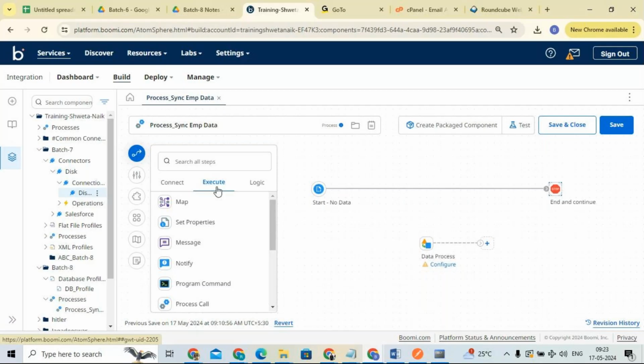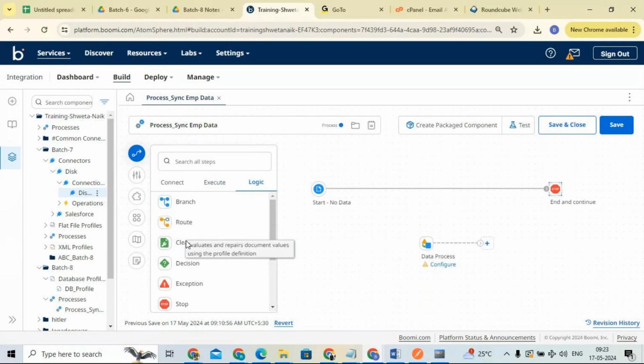And logic types are responsible for managing the data, like taking conditions, routing the documents, creating a copy of documents, and stopping the particular flow of execution. All this can be done with the help of logic type shapes.